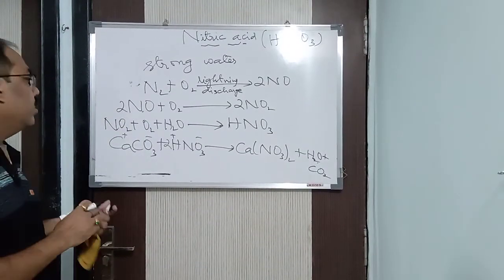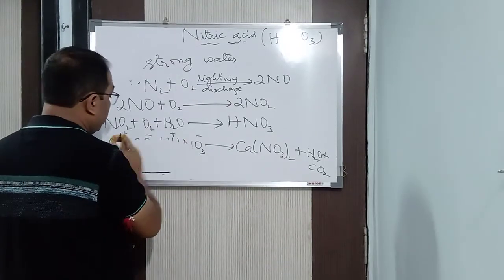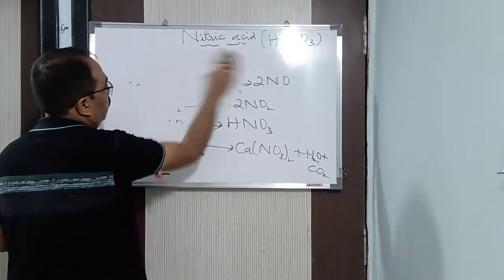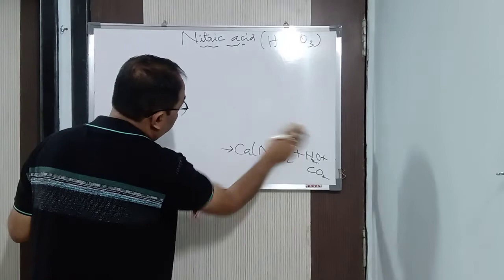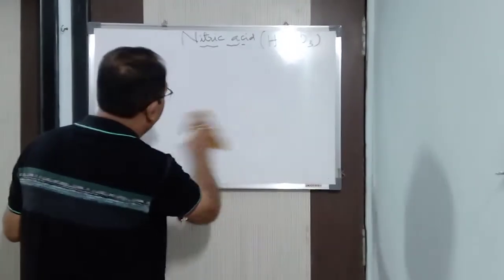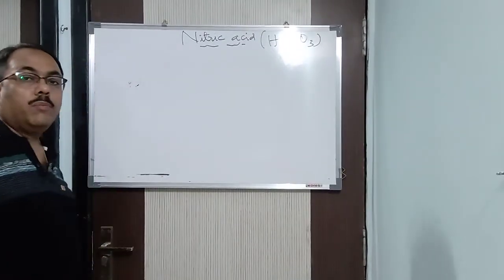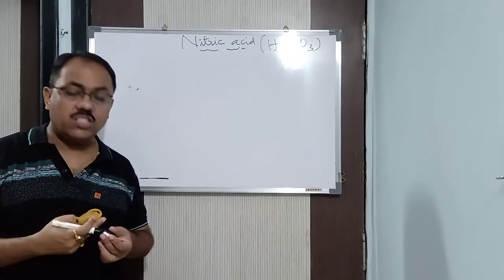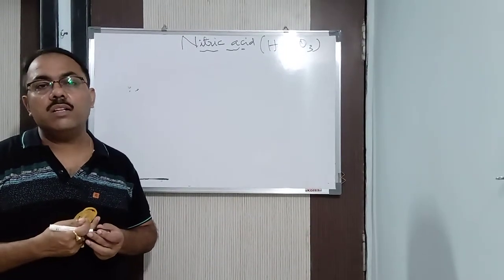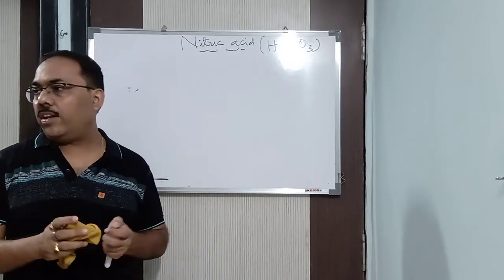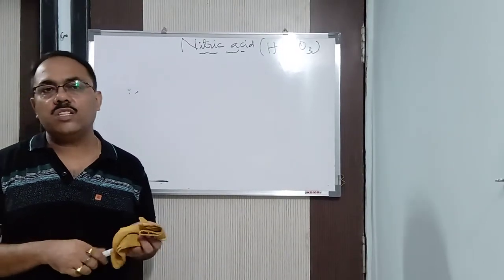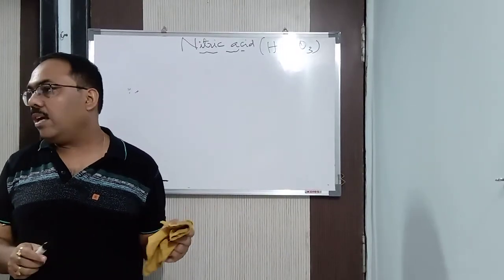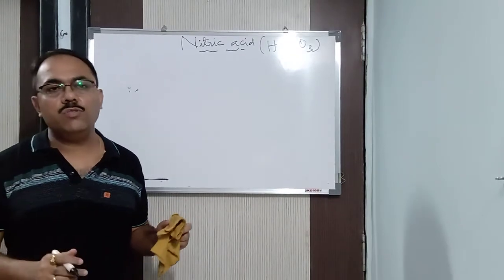Alright. Now, next is how we prepare nitric acid in the lab. Already I told you, Glover prepared nitric acid. He prepared it from niter, that is potassium nitrate, and he used concentrated sulfuric acid. The same process we use here also.